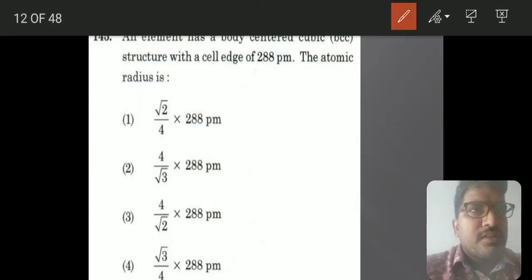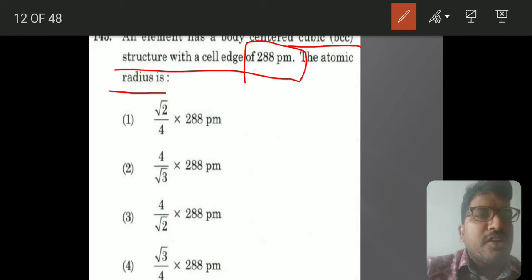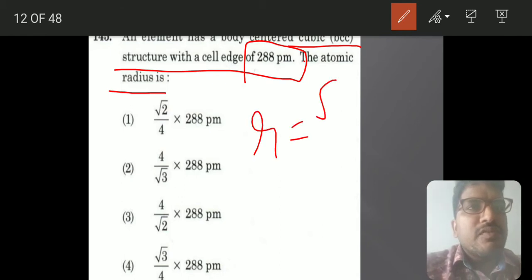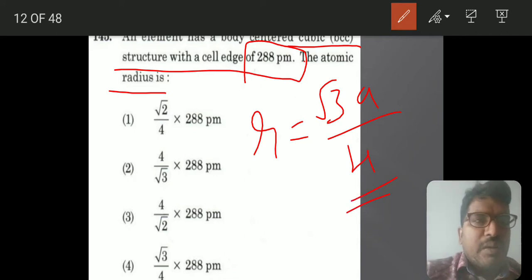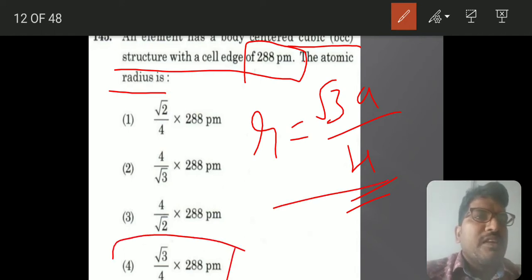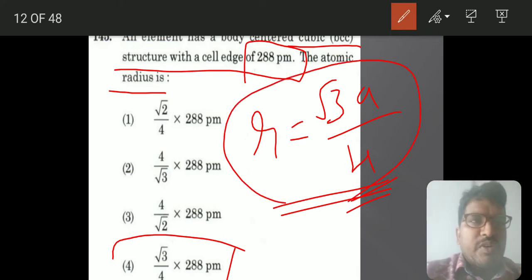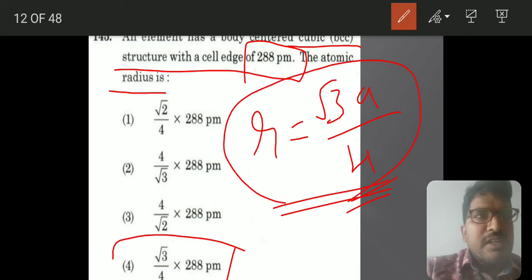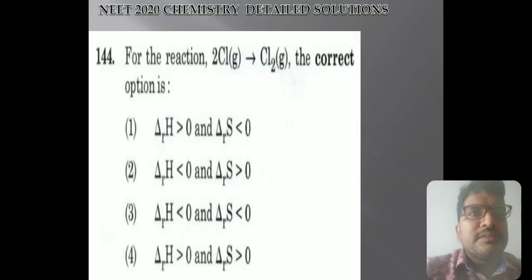Solid state question. This is a BCC structure, the edge length is given, and they are asking for the atomic radius. For BCC, the radius is r equals root 3a by 4. This is the direct formula. If you know this one, you would even have written this formula in your board examinations, so you can do this easily. Next, let's move to the next one.